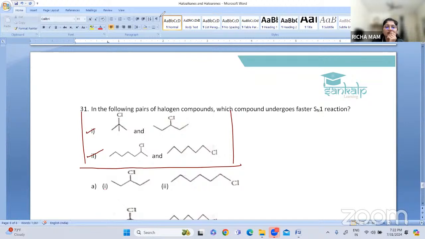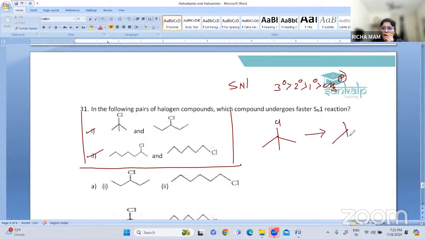Which pair have they asked? When we are undergoing SN1 reaction, we have to look at tertiary carbocation stability. Let us write the carbocation formation for all. If the C-Cl bond is broken, carbocation formation takes place. So this is a tertiary carbocation formation. Then the second option.